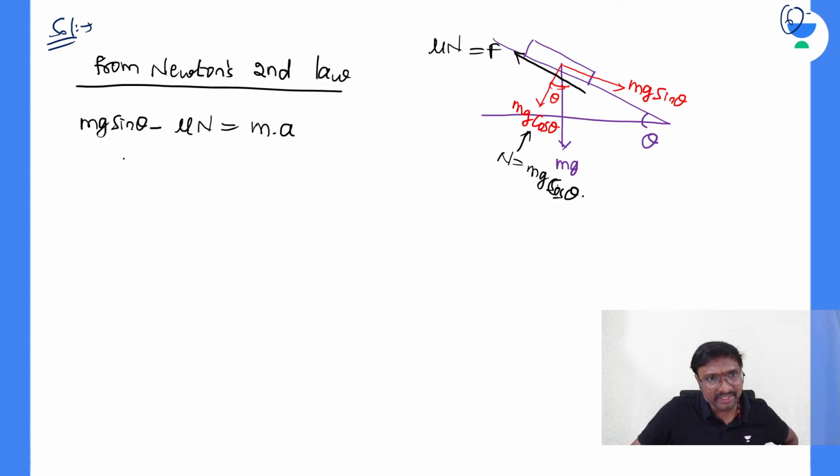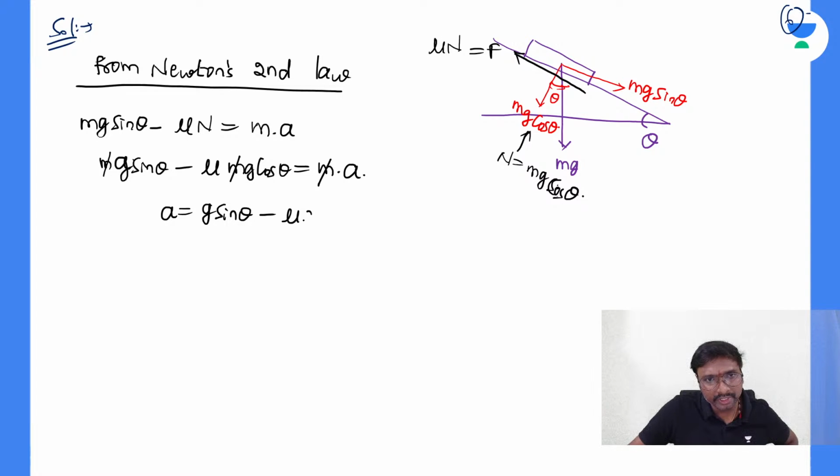So from this, you can get the acceleration a. mg sin theta minus mu times mg cos theta is equal to mass times acceleration. Here m cancels. What is the a you are getting? g sin theta minus mu g cos theta. That is your acceleration.